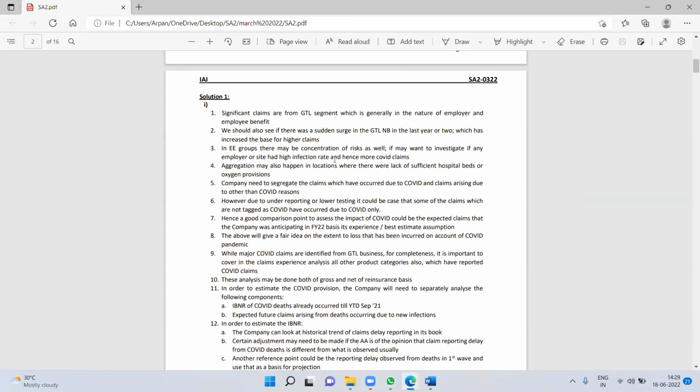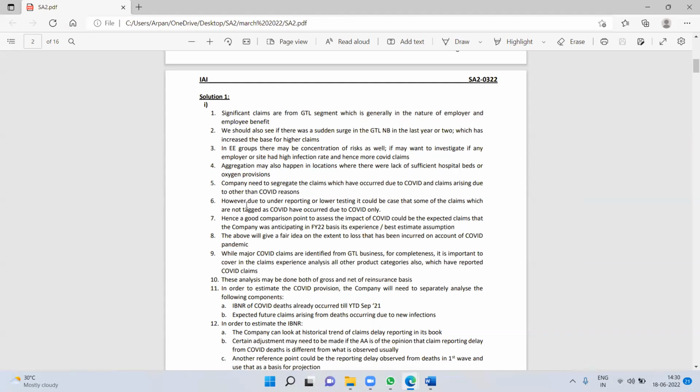So I think a similar point related to location, but they have made it specific to the GTL point. Aggregation may also happen in locations. So this point is kind of covered by me. They have not given the removal of restriction or lockdown point, which I have covered. Company needs to segregate the claims which have occurred due to COVID and arising due to other reasons. So this point has been covered by me.